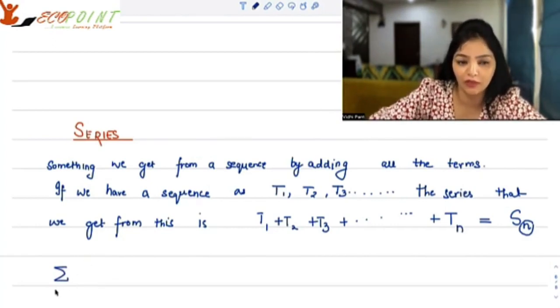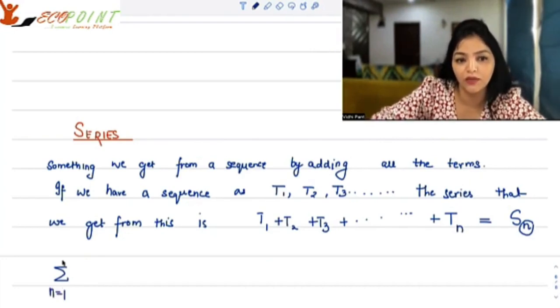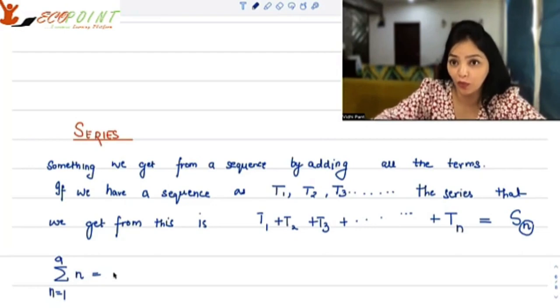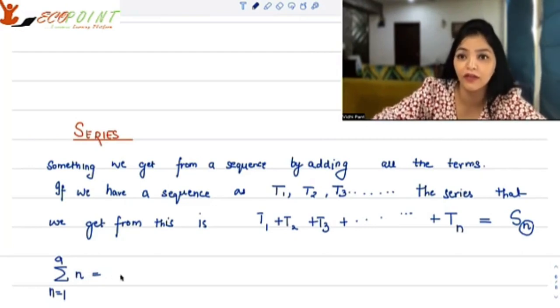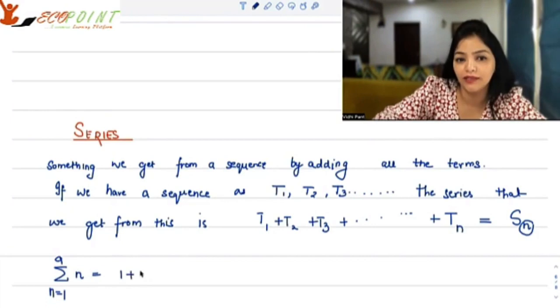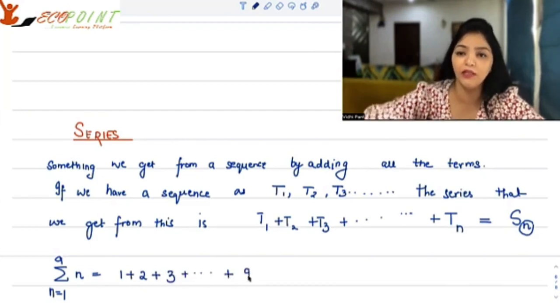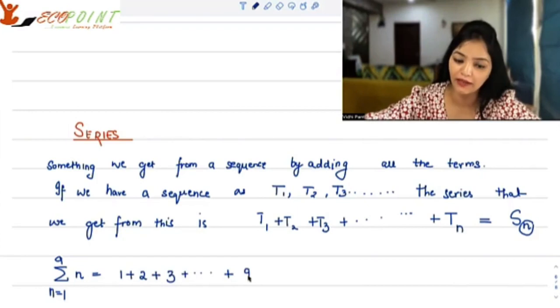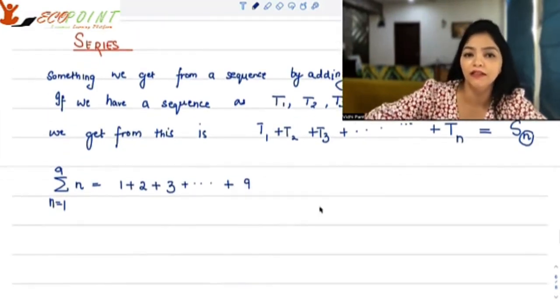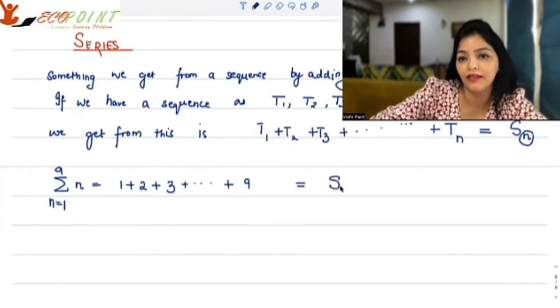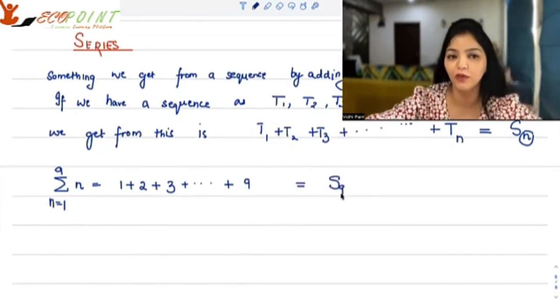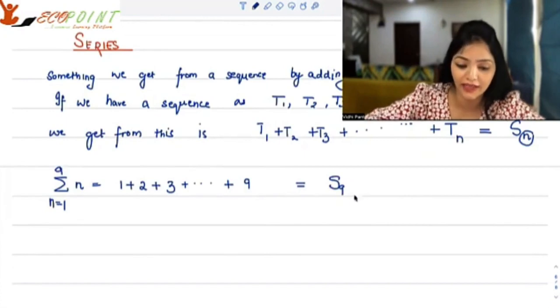Now, what do you mean by the sigma notation? Sigma notation, when n goes from 1 to say 9, and we are adding just n. So when you open it up, sigma notation is basically standing for add. So 1 plus the next term, you add 2, plus the next term, you add 3, so on and so forth, till n equal to 9 you have to add. So that's what is your S9. Your n is 9 here.